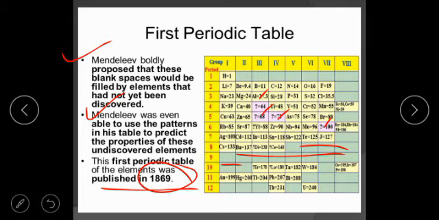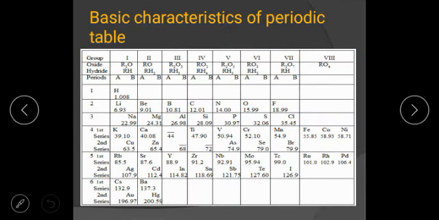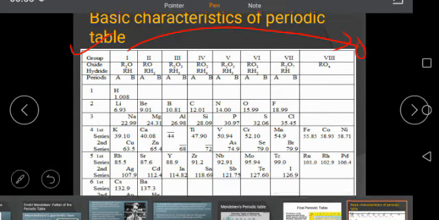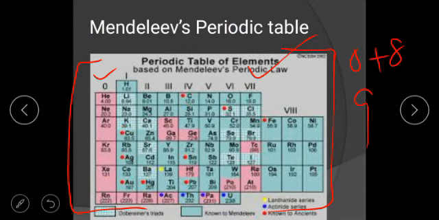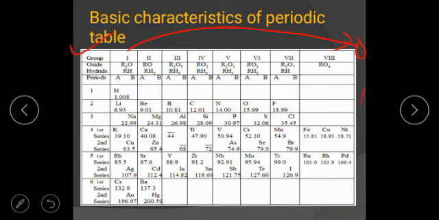Here they have given only 12 periods, but 8 groups. But generally it is like this. This is the exact and correct form of the periodic table. Go through this table. Here the basic 9 groups are there, 1, 2, 3, 4, 5, 6, 7, 8, and one is 0, which is not given here. The first table which you studied is the most correct, because here 9 groups are there, and generally 6 periods are there. The 4th, 5th, 6th periods also have 2 series, one up and one down, and the first and second have 2 groups like A and B. You can see.